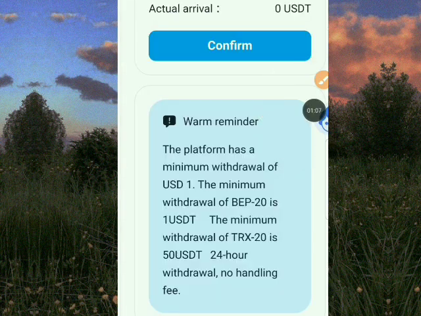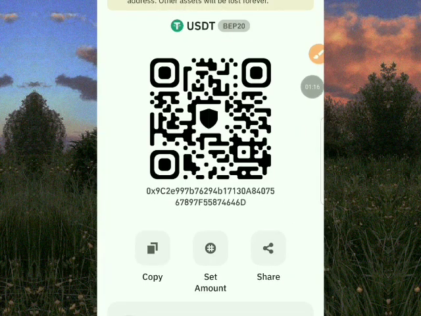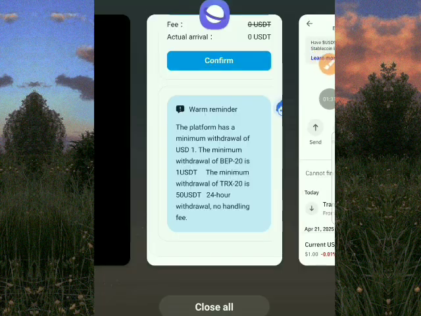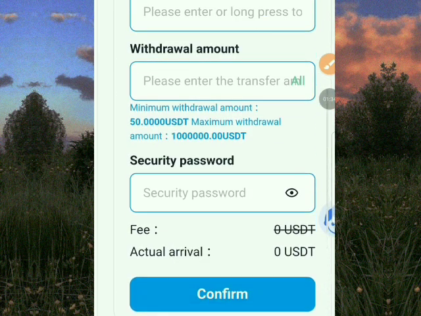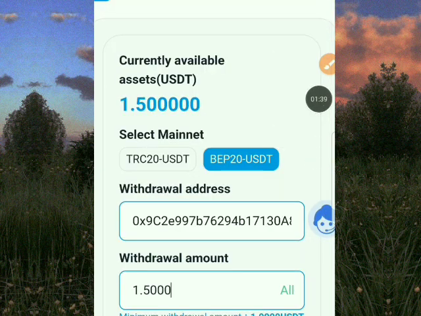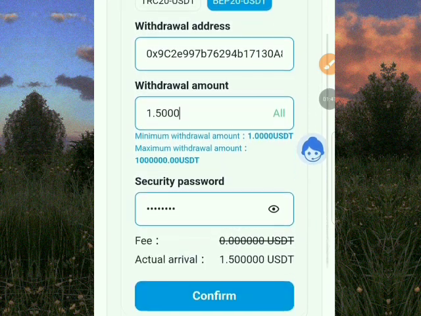So firstly, we need to get our Trust Wallet address. So I need to fetch my Trust Wallet address. So this is my Trust Wallet. I just have to copy my address and move back to the platform. So this is the platform. I just have to input the necessary details that I need for this withdrawal. Once I'm done, I click on confirm and I'm good to go.